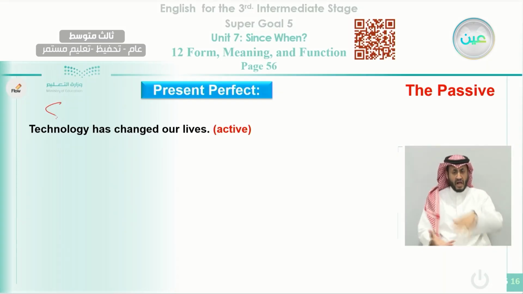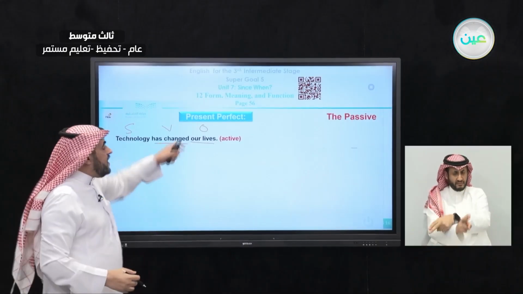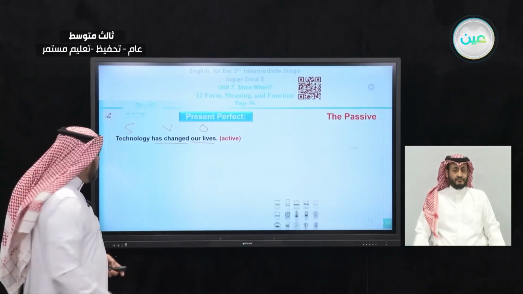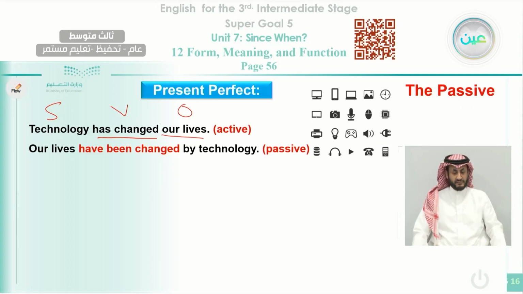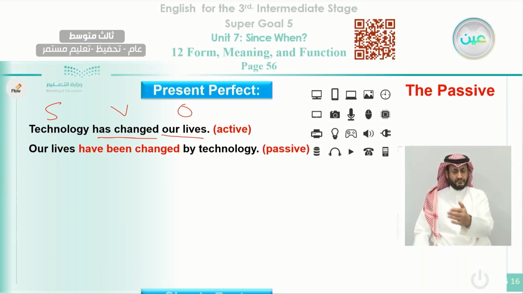So this is the subject, has changed is the verb, and our lives is the object. Okay, where to start? We have to start with our lives to make it in a passive form. We can say our lives has been changed. Why do we use has been changed here? Because it is in the present perfect. And you can say by technology, or you can stop like that. You can say has been changed, and it will be enough.